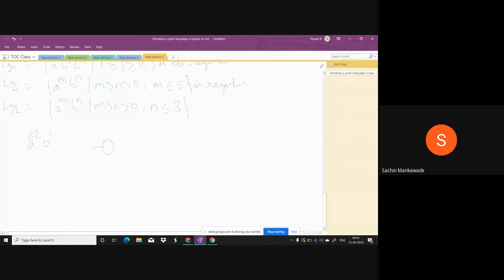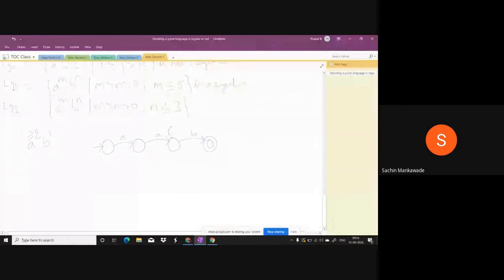So here, what is the smallest string? A square B. Yes or no? A square and this is B. When B's are 1, A's are 1, 2, and B's are 1.